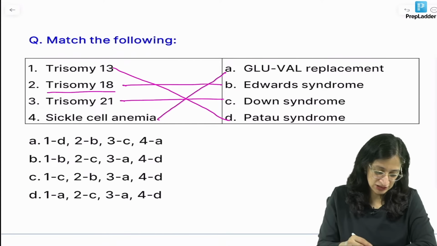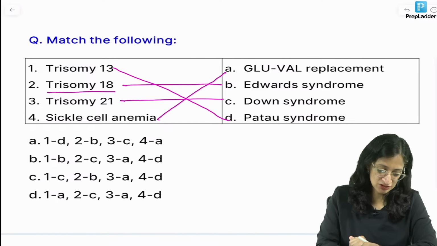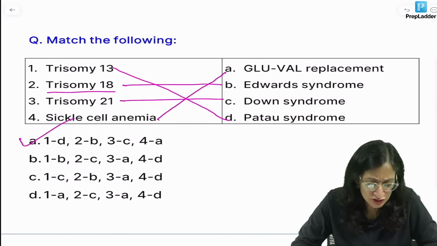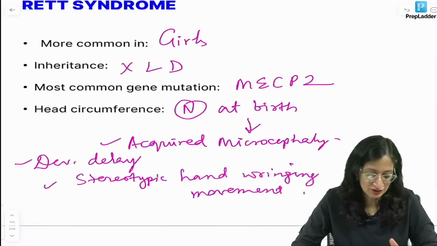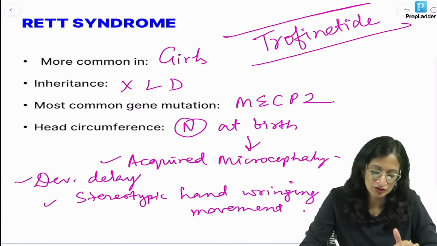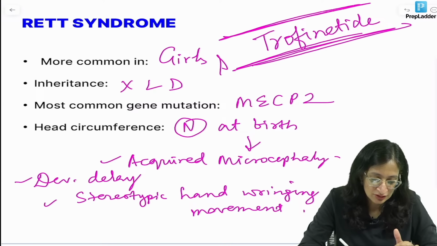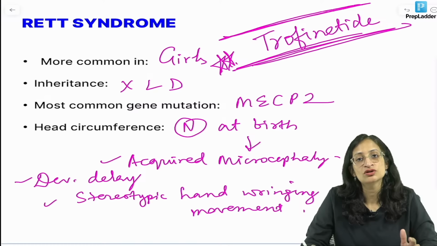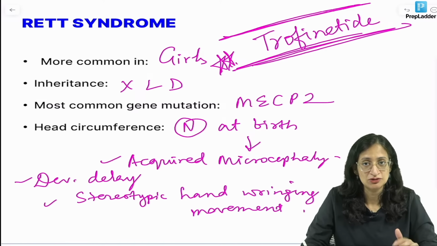So 1 with D, 2 with B, 3 with C, and 4 with A, right? And yes, of course, let us add here the new drug which has come up, also asked in INI-CET, trofinetide for Rett syndrome. Very good. Proud of you, Yatinder. So trofinetide is the new drug which has come up for Rett syndrome management, right?